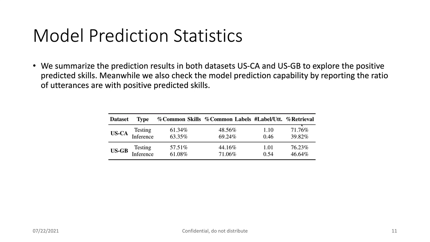The percentage of retrieval in the testing data is much higher than in the inference data. This means that for the testing data, most of them will be suggested positive skills. But for the inference data, only about 40% of them will be recommended some positive skills through our model.